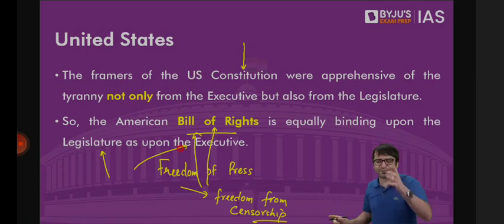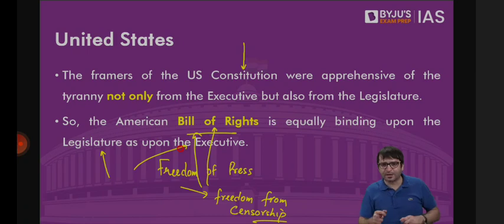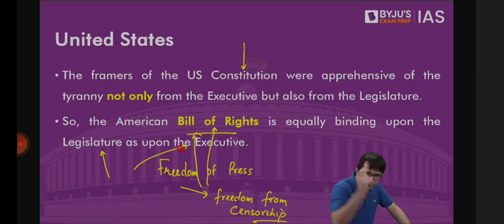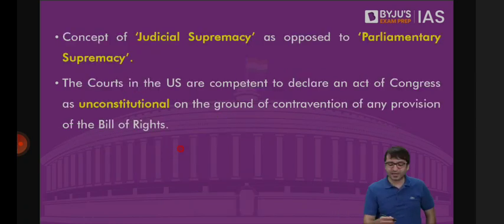What if tomorrow the US Congress, US Parliament wants to snatch this right? The courts will come to your rescue and say, how dare you snatch this right, because this is part of their Bill of Rights. This is fundamental to the citizens of the United States. Which means in the United States, they have a concept of judicial supremacy as against parliamentary supremacy.